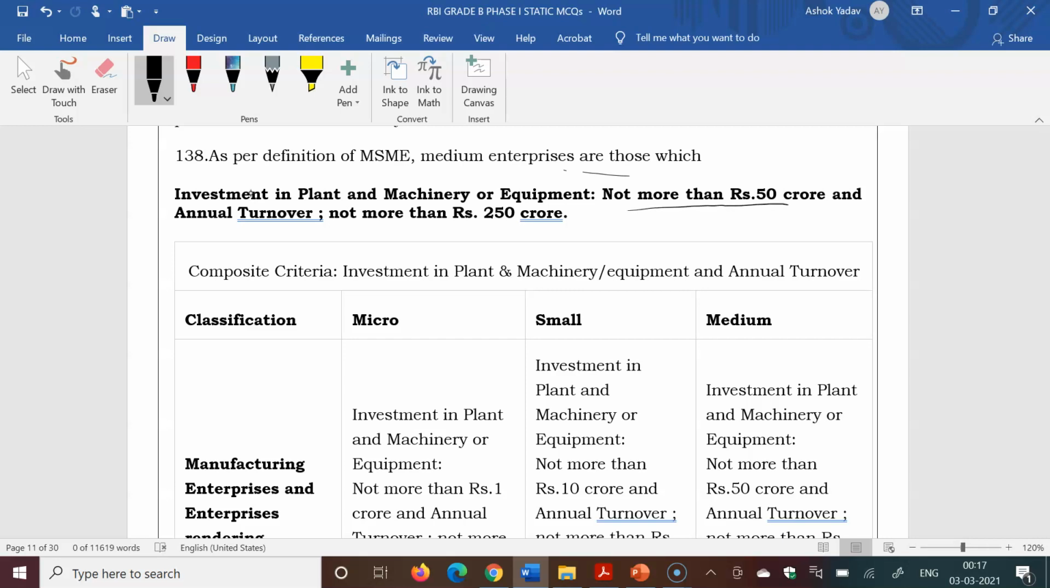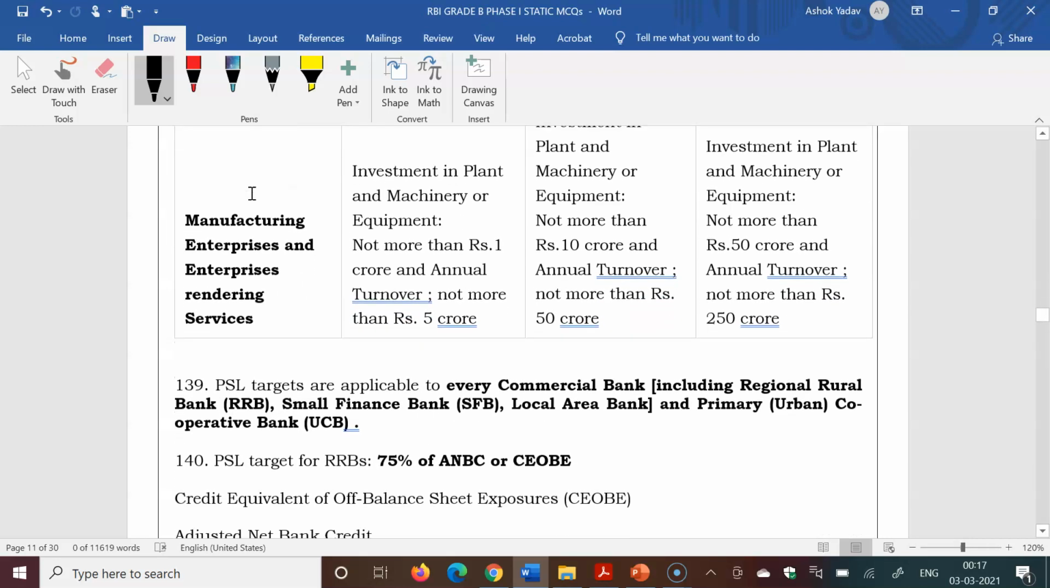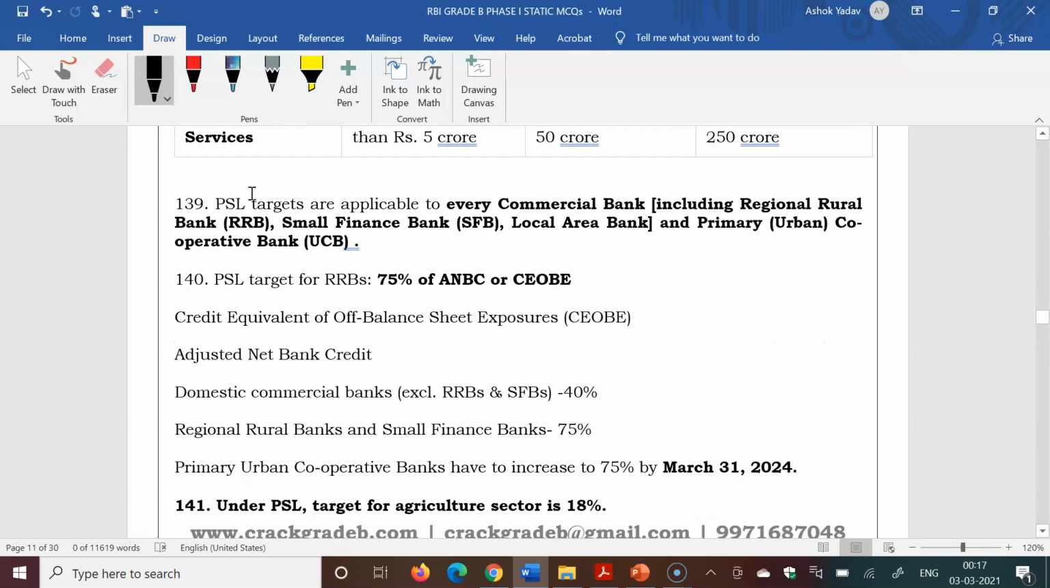As per the definition of MSME, medium enterprises are those who invest in plant and machinery or equipment not more than 50 crore and annual turnover not more than 250 crore. Three definitions are given there. PSL targets are applicable to every commercial bank, including regional rural bank, small finance bank, local area bank, and primary urban cooperative bank.